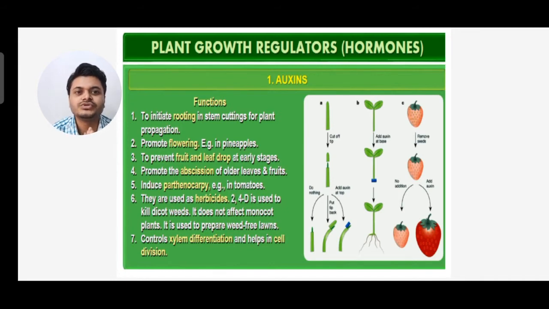These auxins are also used as herbicides, like 2,4-D is used to kill dicot weeds. It does not affect monocot plants, but it is used to kill dicot weeds. It is used to prepare weed-free lawns. It also controls xylem differentiation and helps in cell division. So these are the functions of auxin.